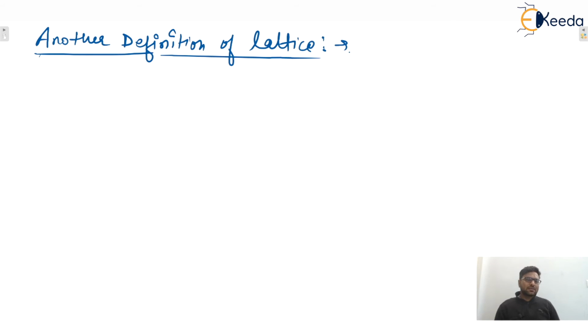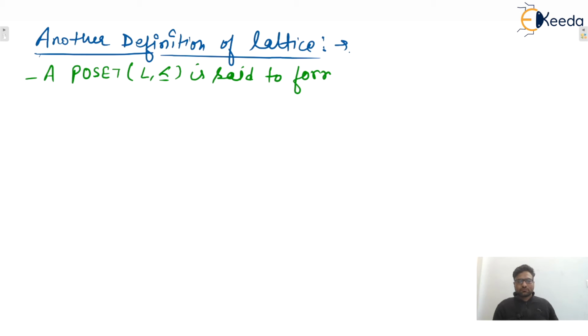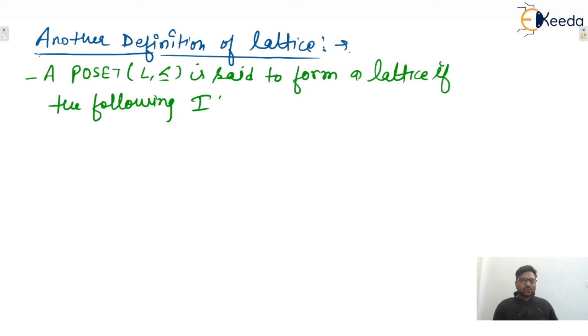And if these properties are satisfied, then for every pair of elements LUB and GLB are guaranteed to exist, isn't it? So a poset is said to form a lattice if the following identities hold.